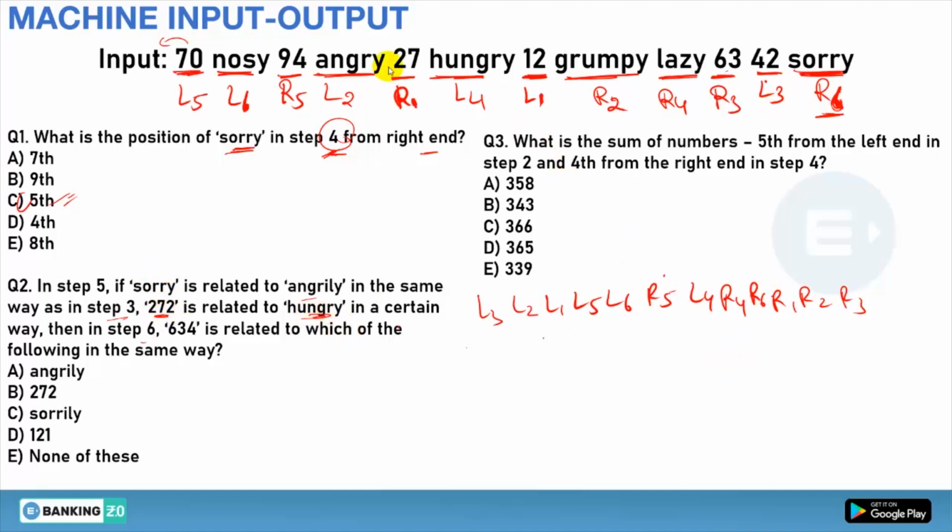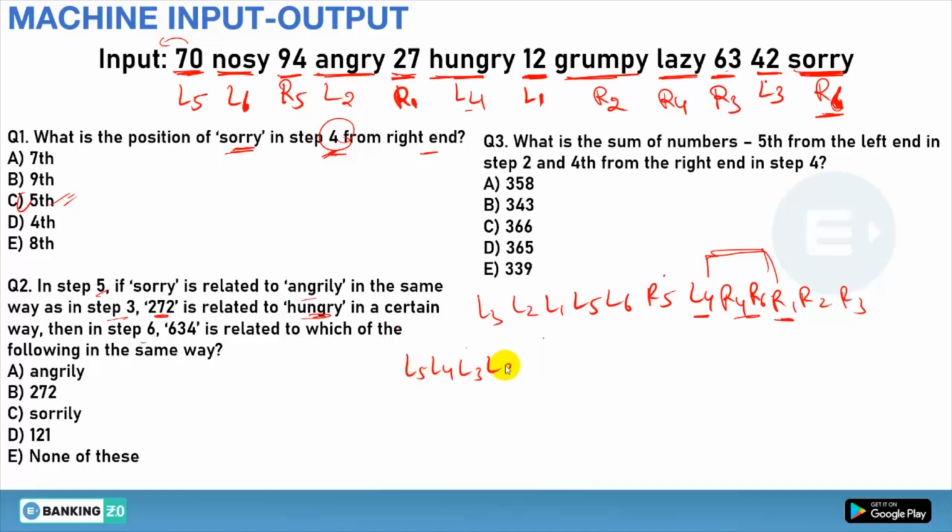So 272, that is R1. So this R1 is related to hungry. So hungry is what? L4. So L4 is where? This is L4. So between R1 and L4 you can see two elements between this one. Clear or not? Okay. Now if we make step number 5, it will be like this.